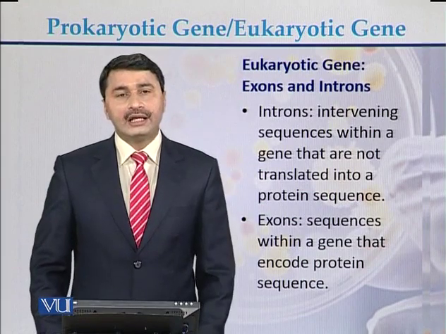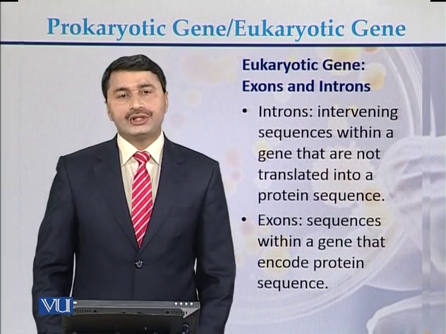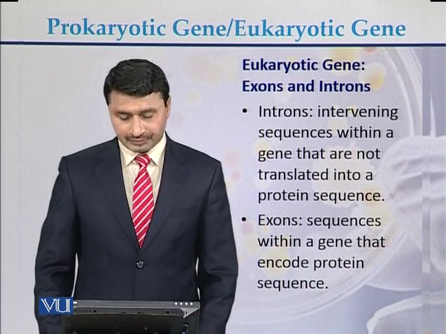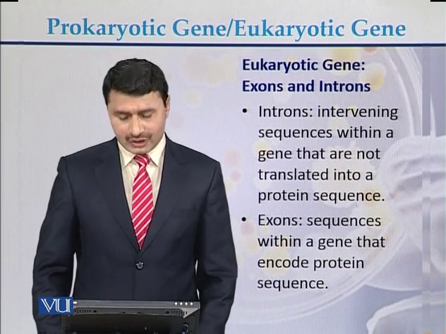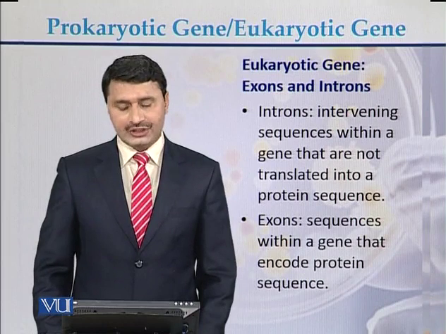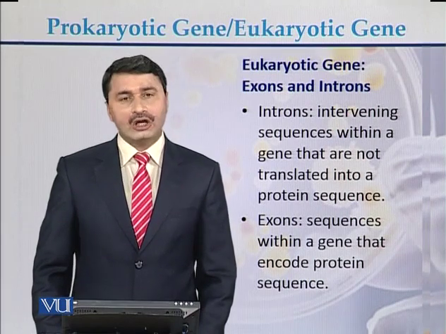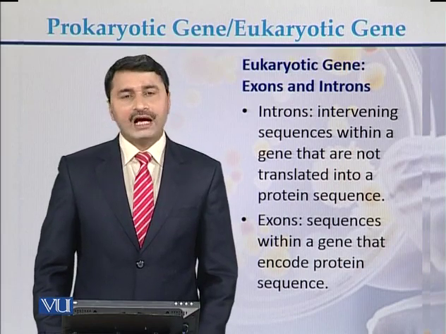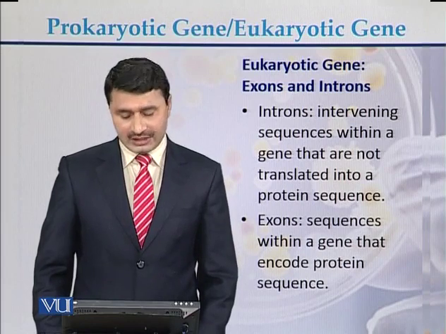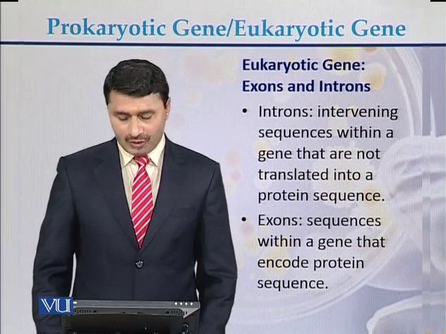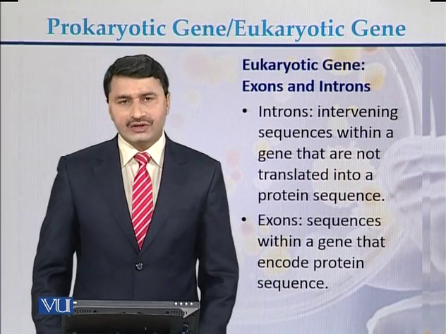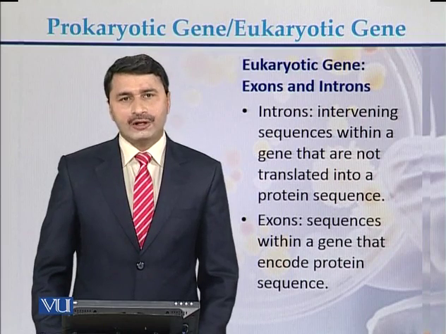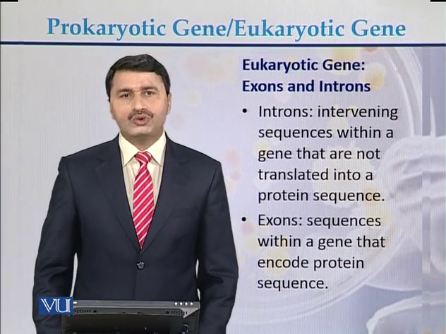While on the other hand, eukaryotic genes contain exons and introns. What are introns and what are exons? Introns are intervening sequences within a gene that are not translated into proteins or polypeptides, while exons are the sequences within a gene that encode for protein sequence. So this is the difference between exons and introns. Exons and introns are found in eukaryotic genes.